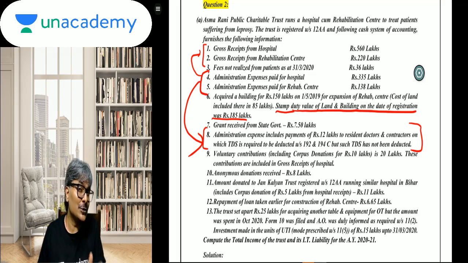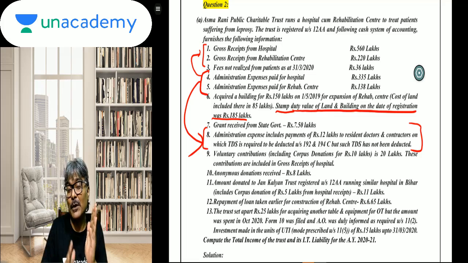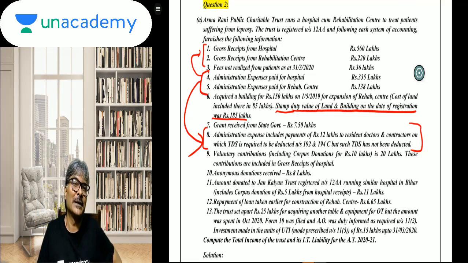So the intention of the examiner is to make you take this below the 15% ad hoc exemption. That is how you need to read the question, students.